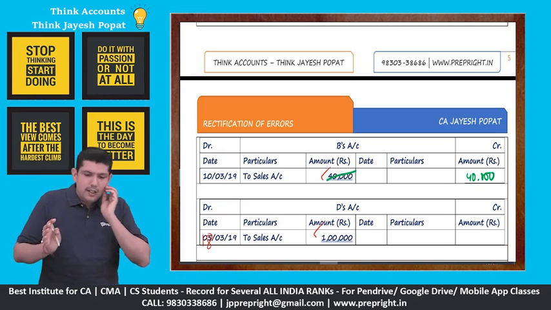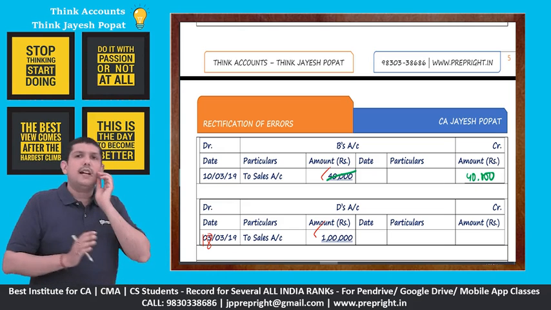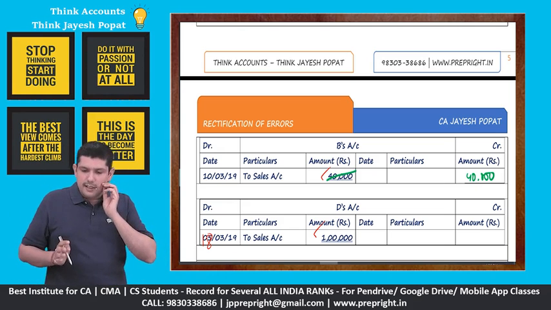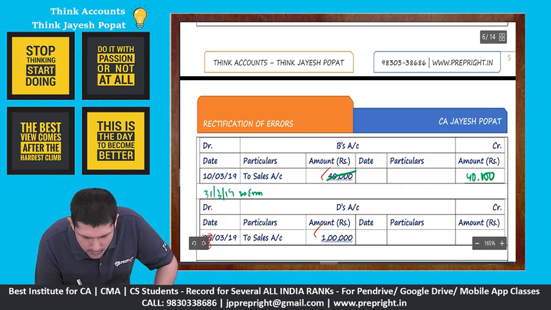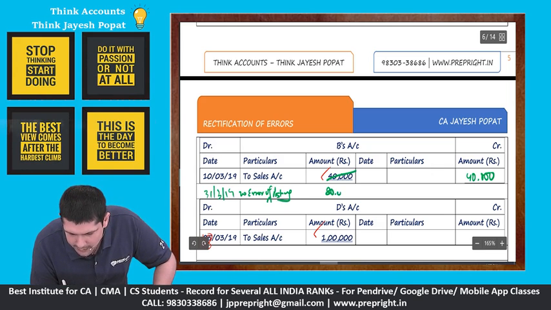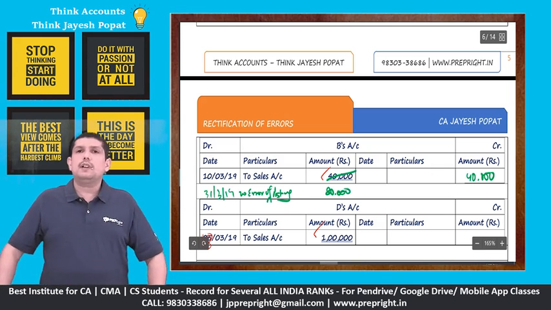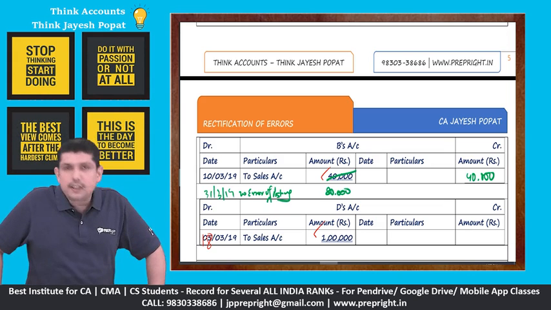In B's account, instead of writing it on the debit side, we have written it on the credit side, right? So here we will say on 31st March 19, to error of posting we'll write 80,000. So 80 minus 40 will give us our desired balance of 40,000.